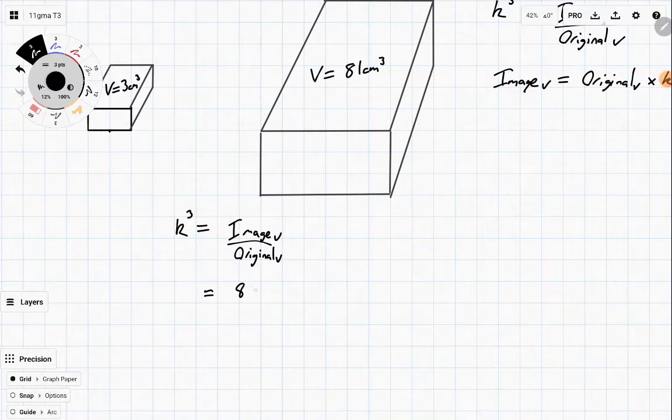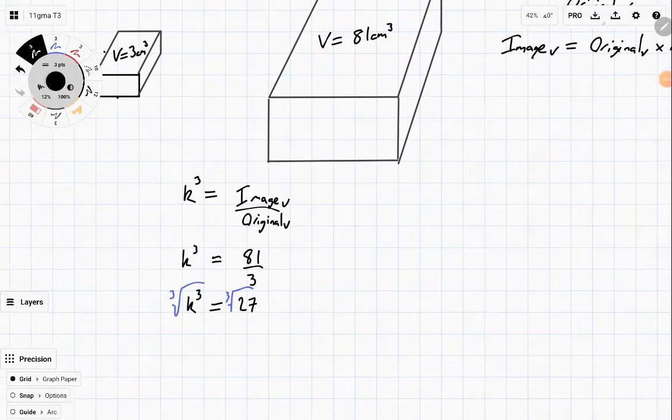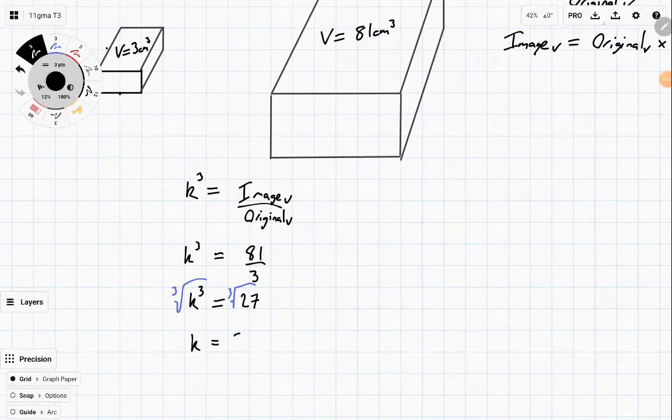So the image is 81 over 3, which gives us k cubed is equal to 27, but I didn't want that. Take the cube root of both sides to get rid of that cube, and k is equal to 3,